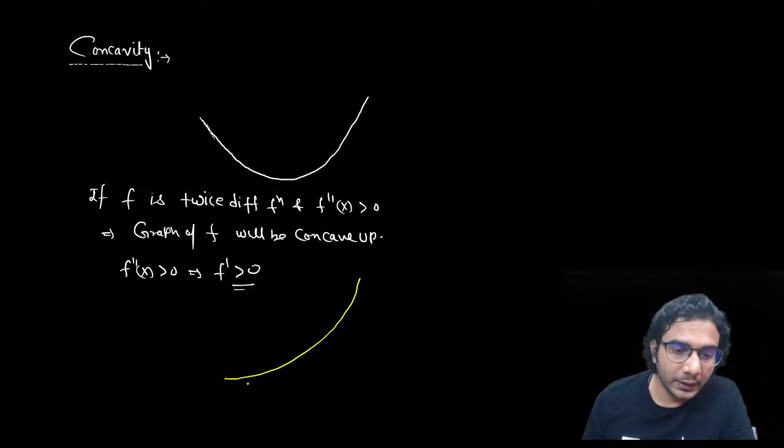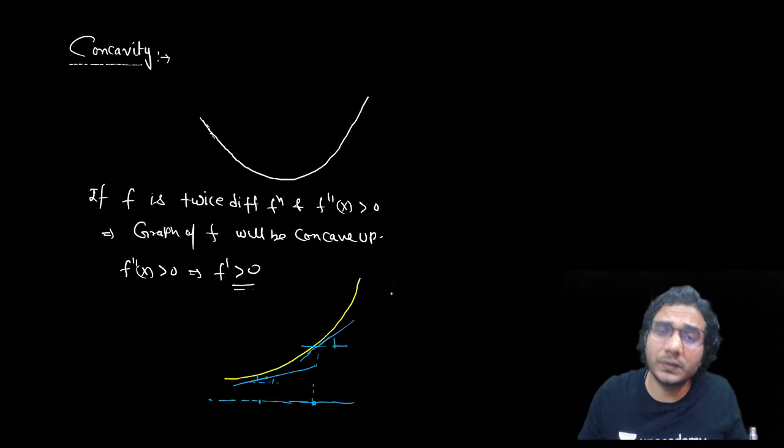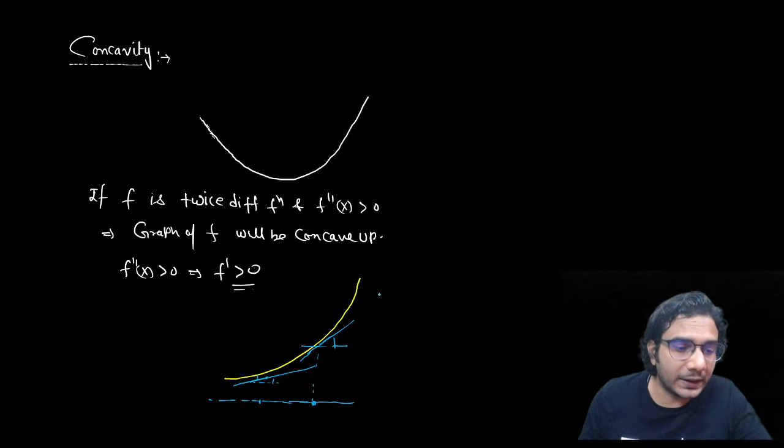If you check the slope at this point, slope is tan of this angle. For greater values of x, the slope is going to increase, so theta has increased, and tan theta will also be increasing because tan theta is an increasing function.